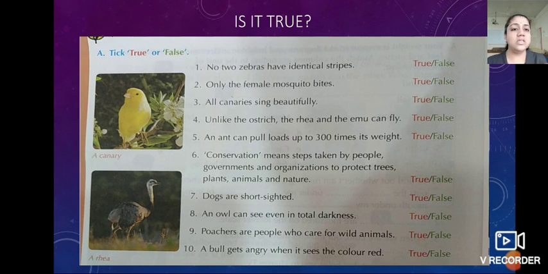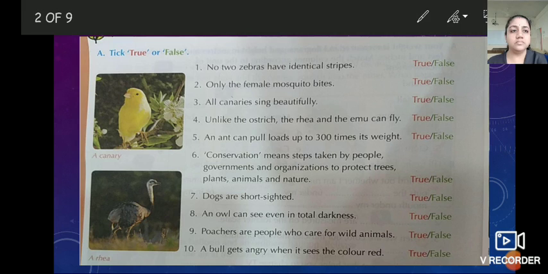Is it true or false? What do you think? Yes, it is true. So we have to tick on true.